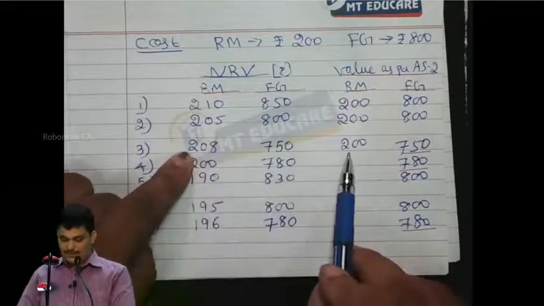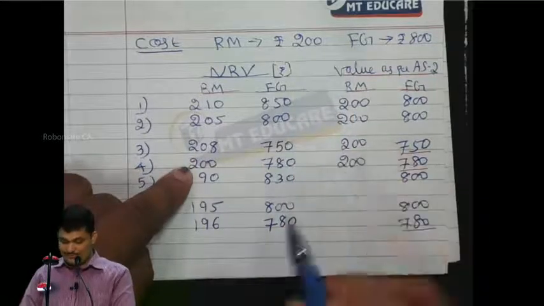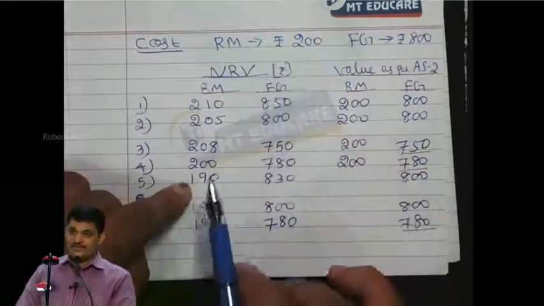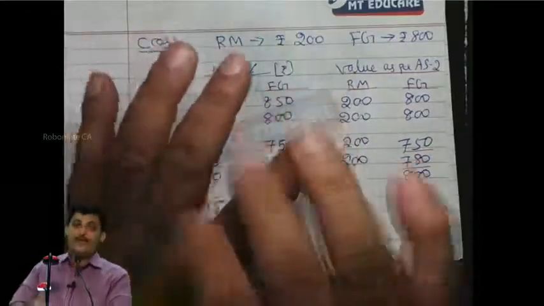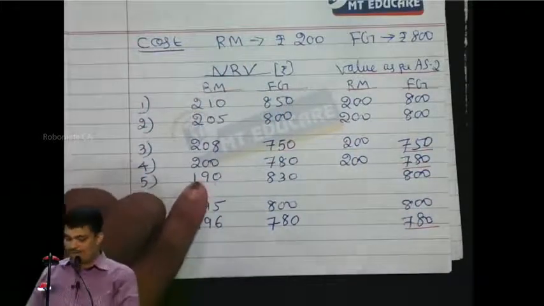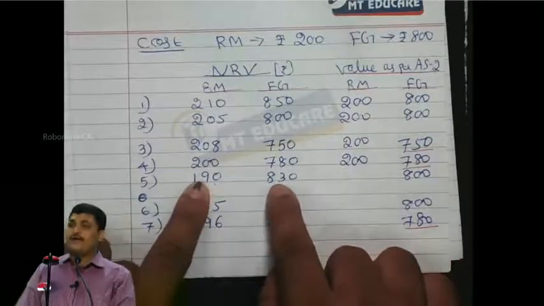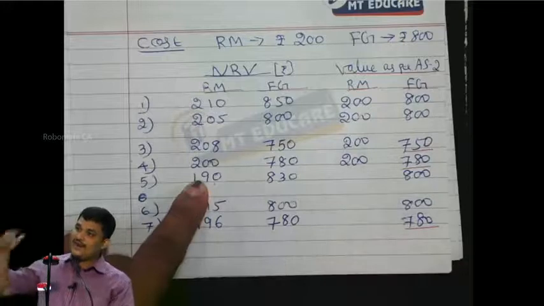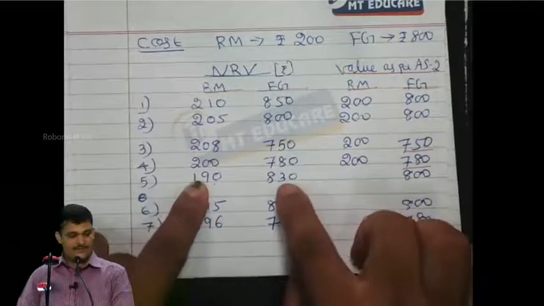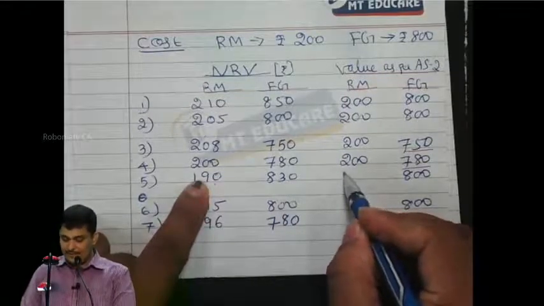Understood? Then 200 or 200. Super. 190 or 200, whichever is less, so it is 190. But we would like to see what is the position of finished goods. Finished goods is actually getting 830, which is higher than the cost price. Correct? So thereby I will value raw material at 200.